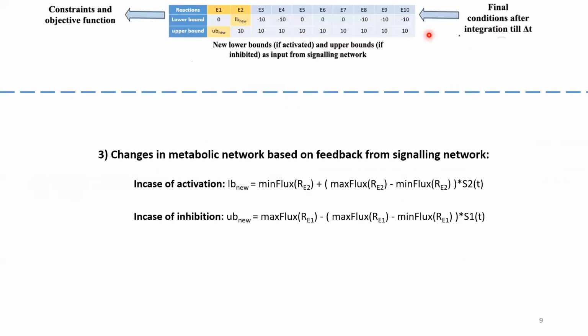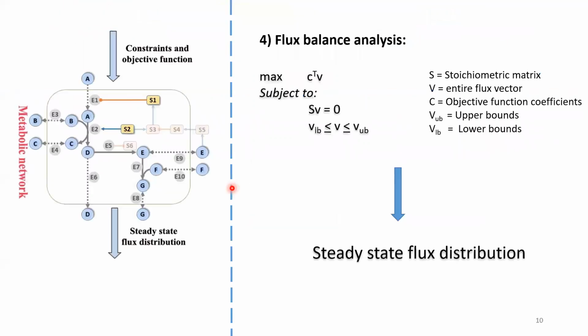Now, using the final conditions or final concentrations of the signaling network, we give feedback or input to the metabolic network in terms of constraints and objective functions. Here we modify the constraints based on the output from the signaling network. For example, if a particular signal activates a particular reaction, we modify the lower bound, and in case of inhibition, we modify the upper bound. Once this is done using these two formulas, the new set of upper and lower bounds will be used to simulate the metabolic network.